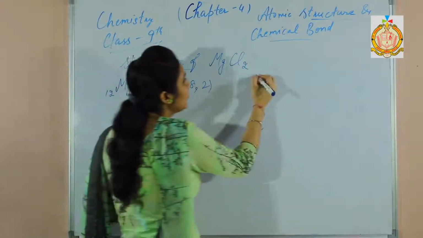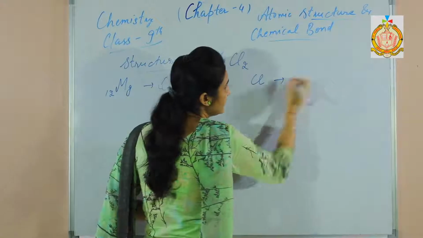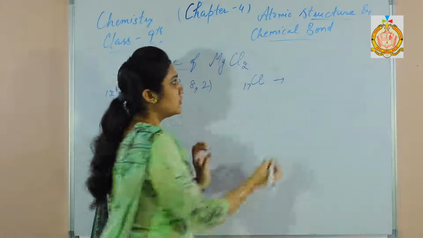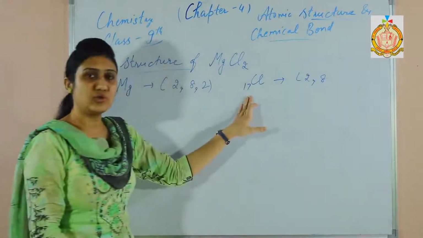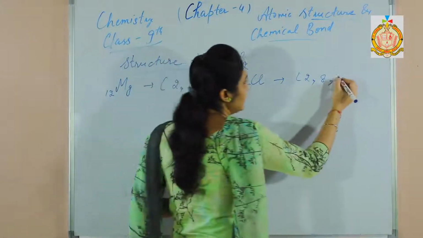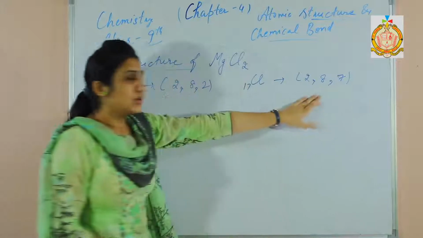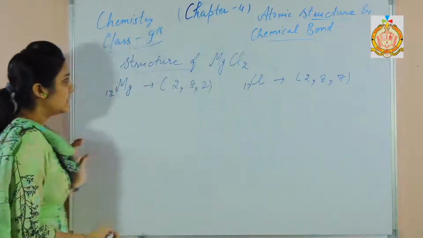And what is the electronic configuration of chlorine? Its atomic number is 17, so its electronic configuration is 2, 8, that is 10. We need 7 more electrons, so here writing 7. It is the electronic configuration of chlorine, and this is magnesium.